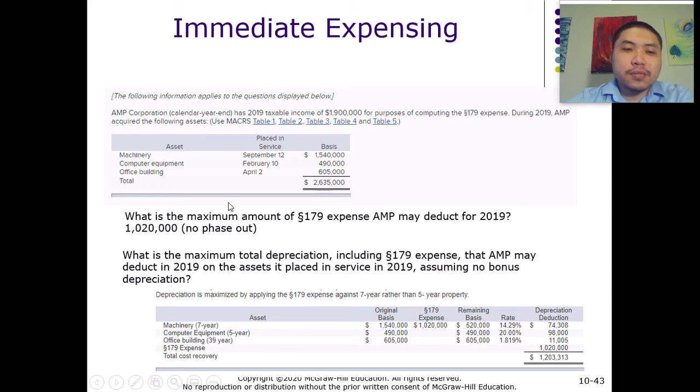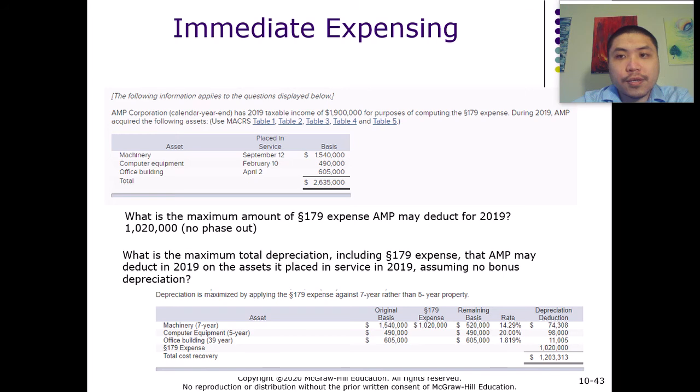All right. So the question asks, what is the maximum amount of 179 expense AMP may deduct for 2019? AMP is the company. You can see the firm has taxable income of $1,900,000.